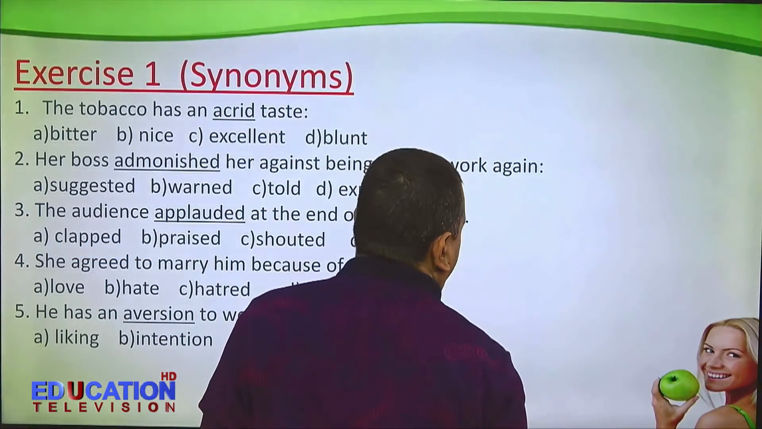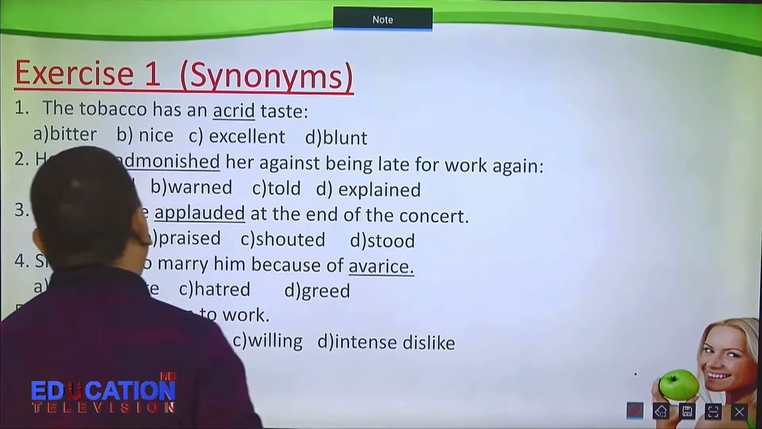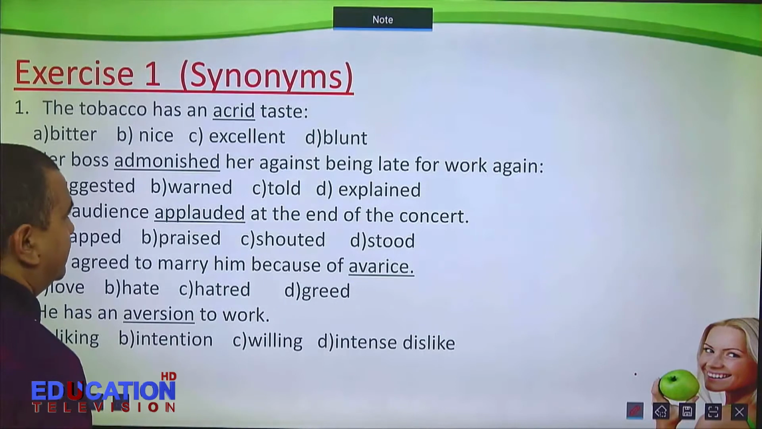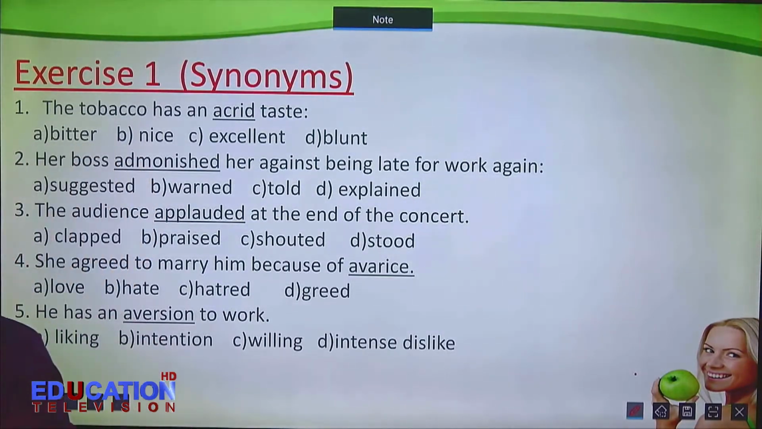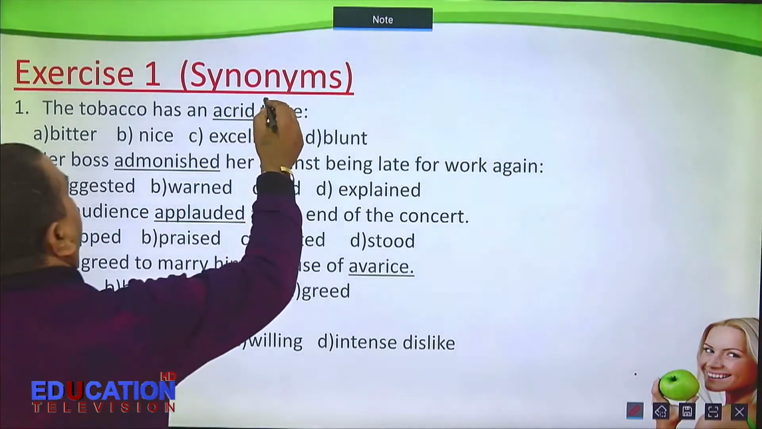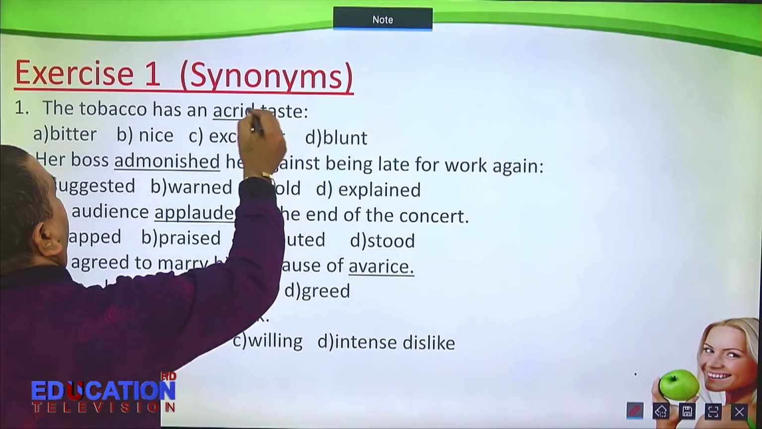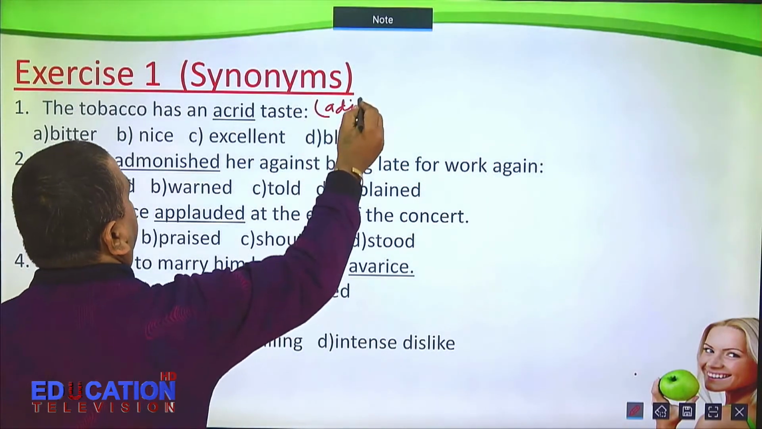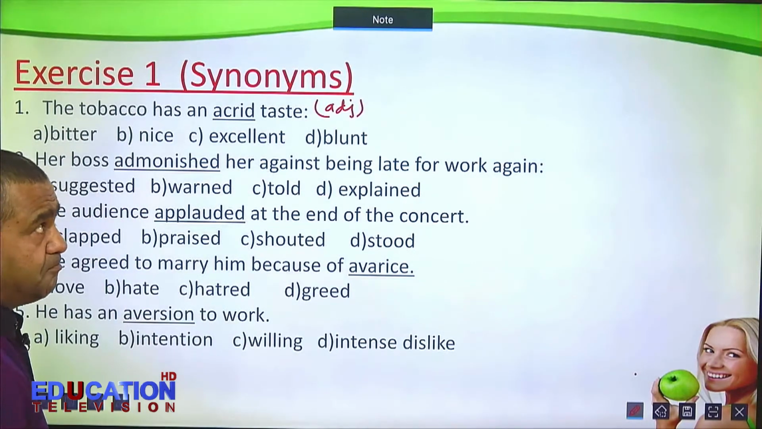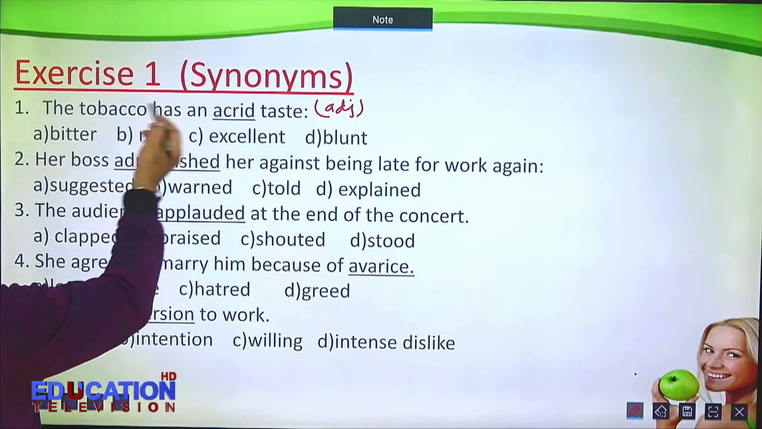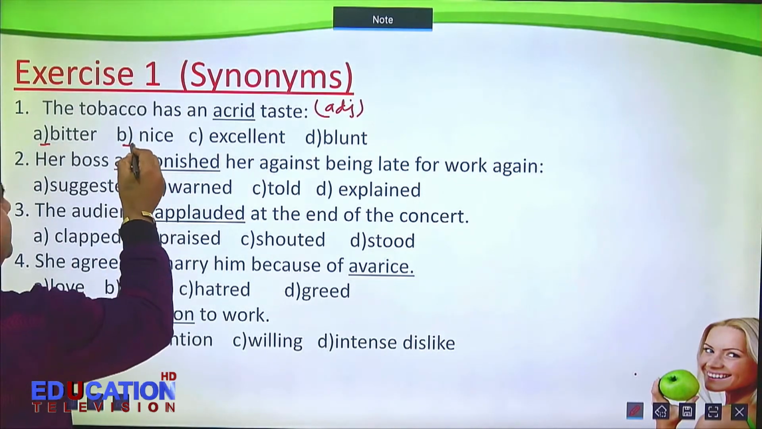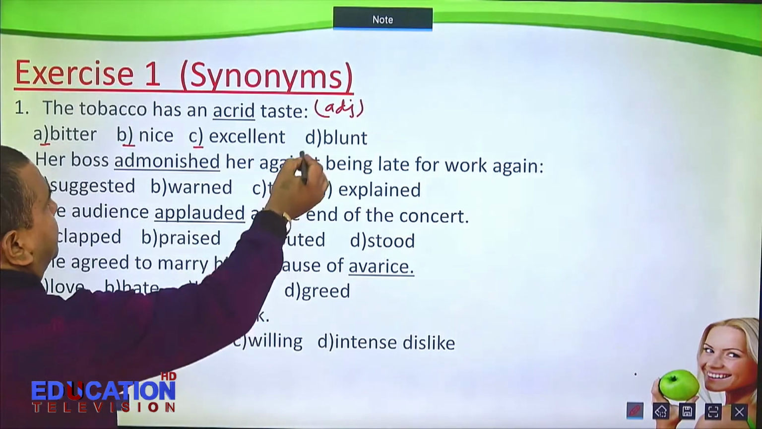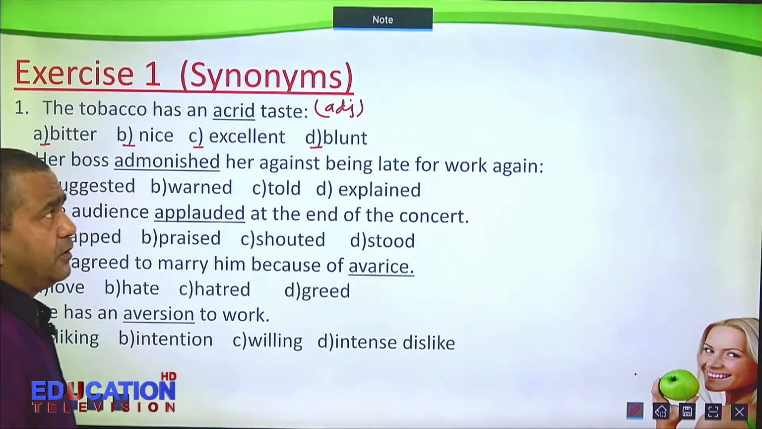Here we have an exercise that gives some example. The tobacco has an acrid taste. What kind of taste? Acrid taste. Acrid, this is, taste is noun. Before noun, this word is adjective. Now let us see what the options are. Bitter, this is also adjective. Nice, this is also adjective. Excellent, this is also an adjective. Blunt, this is also adjective.